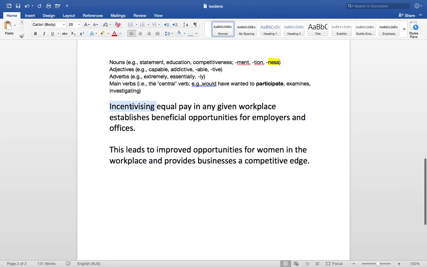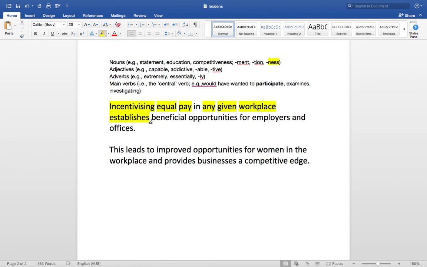So let's just check this out. Incentivizing, that is a good example of a verb. Equal is describing pay, so that is also a lexical or a content word. Pay is a noun. Any is describing given, which is describing workplace.